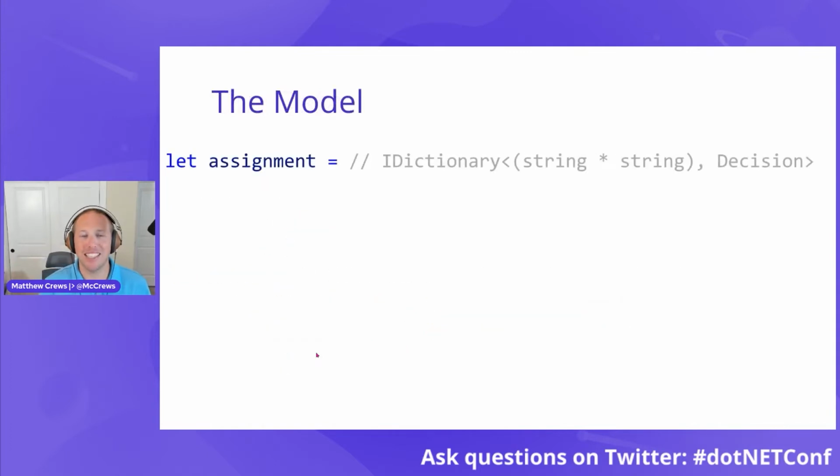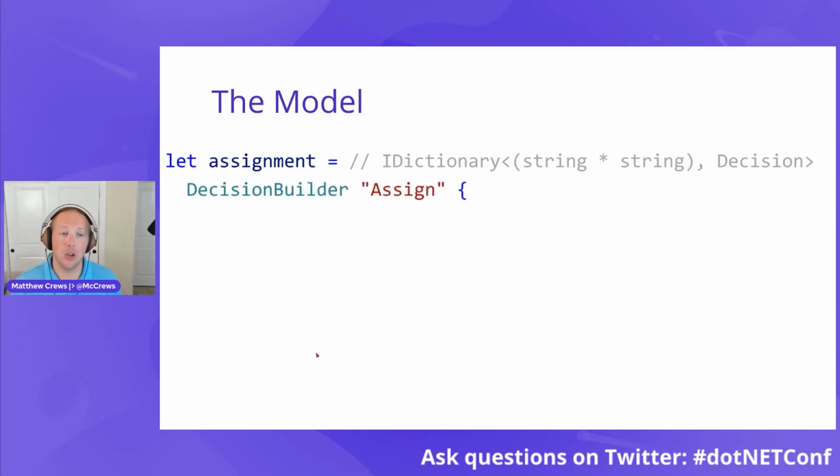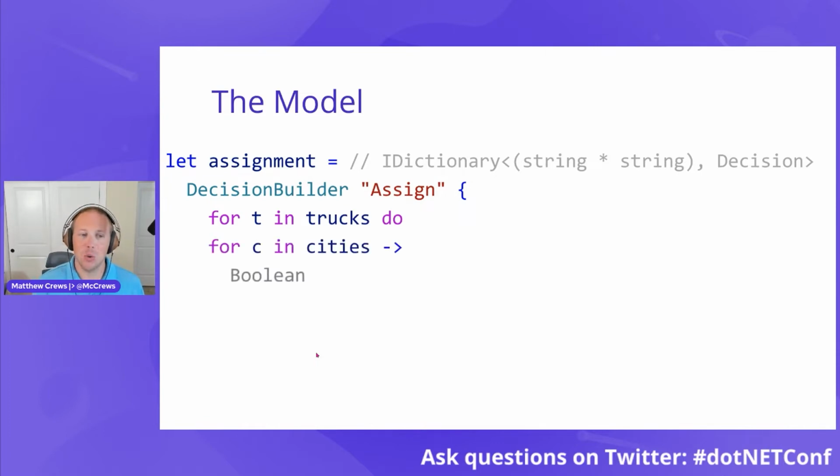We have to make assignments. So what we're going to do is assign trucks to cities. So for each truck and for each city, we are going to create a Boolean decision. So a 0 would indicate I am not sending this truck to that city. And a 1 would indicate, yes, I am sending this truck to that city.